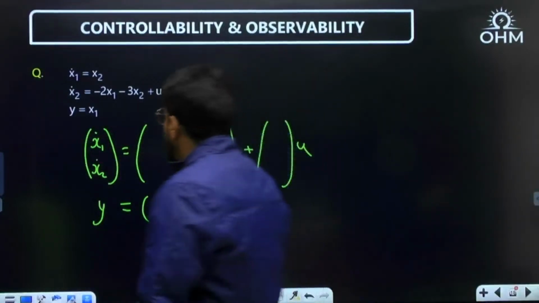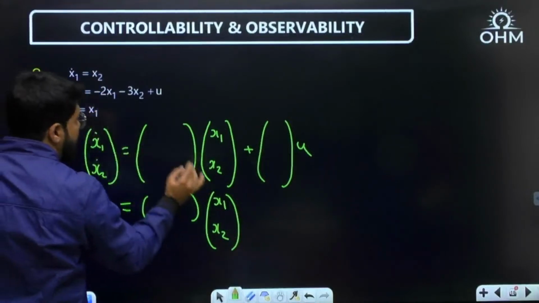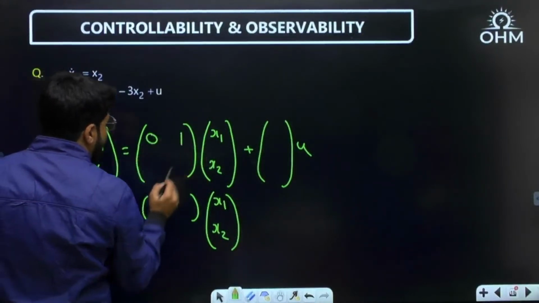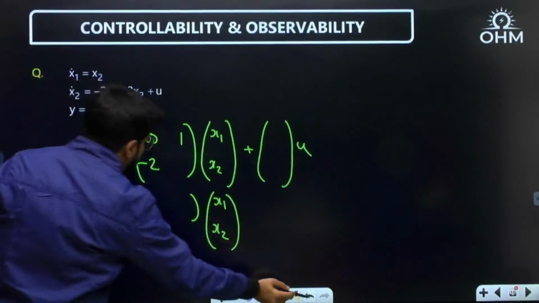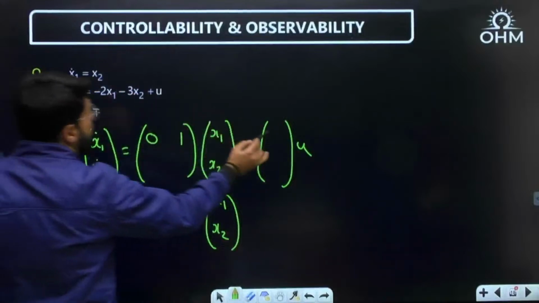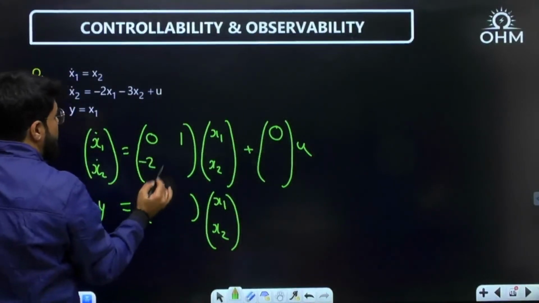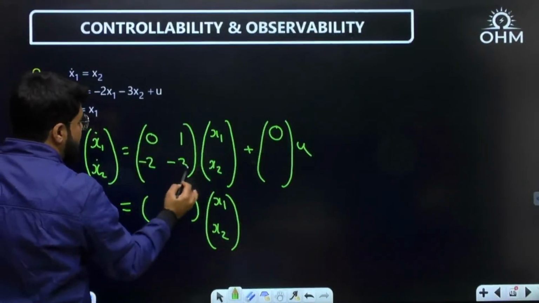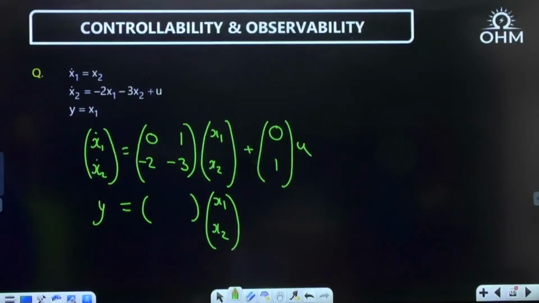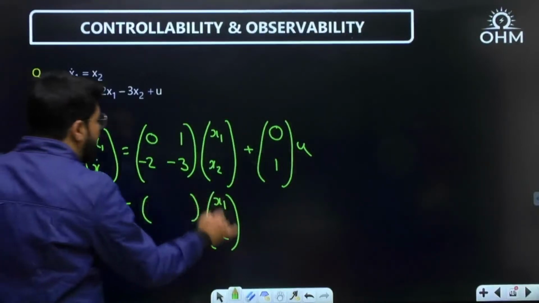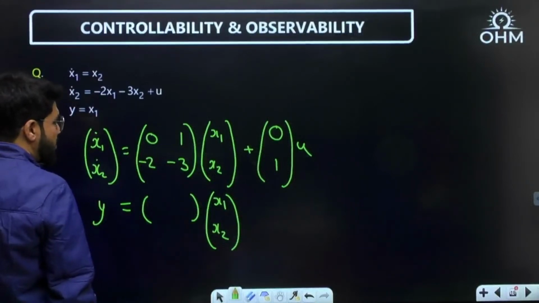Now see, x1 dot is only equal to x2, no x1, so the coefficients are 0, 1. x2 dot is minus 2x1 minus 3x2. In the first equation there is no input term also, so 0. In the second, minus 2x1, so the x1 coefficient is minus 2, minus 3x2, so next is minus 3, plus u, so the input coefficient is 1. And then y is equal to Cx.